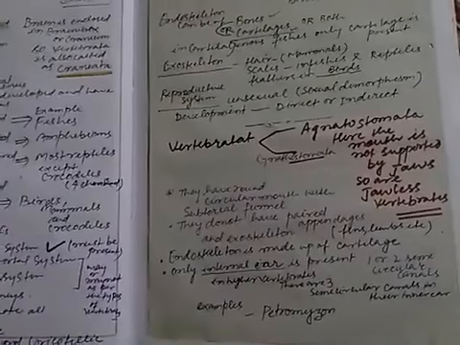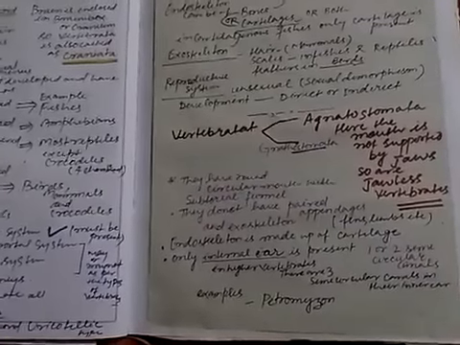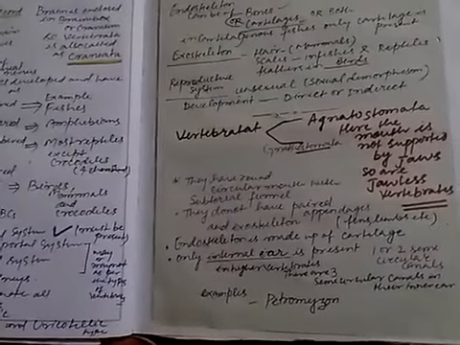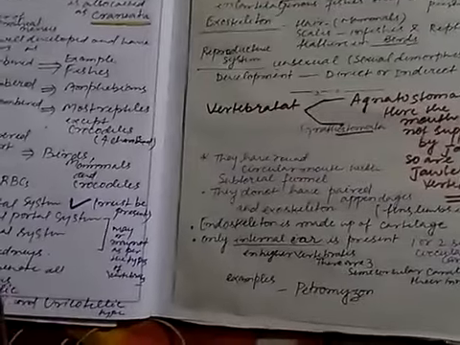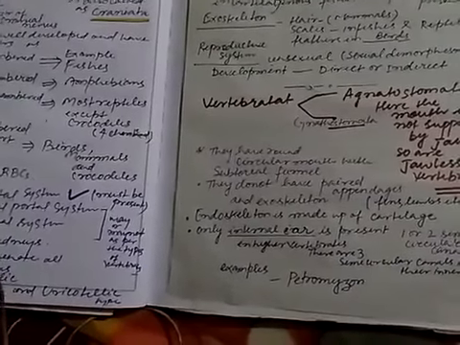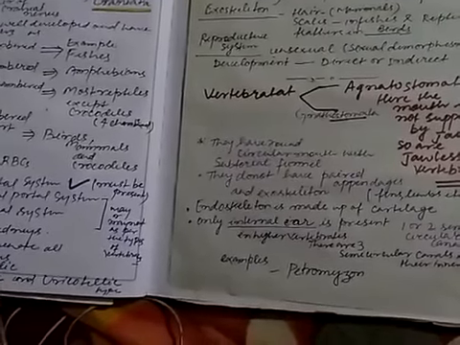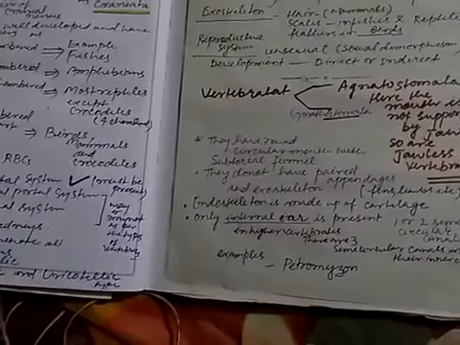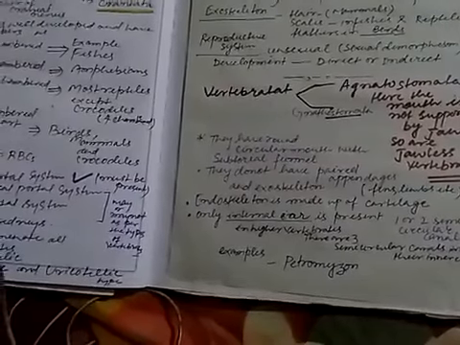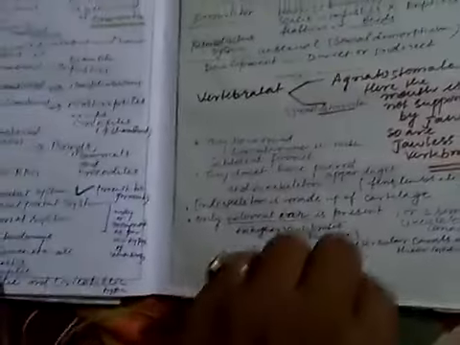Vertebrata is divided into Agnatha, where the mouth is not supported by jaws and they are jawless vertebrates, and the second is Gnathostomata. Agnatha have a round circular mouth with a suctorial funnel. They do not have paired appendages, fins or limbs. The skeleton is made up of cartilage. Only the internal ear is present, with 1 or 2 semicircular canals. In higher vertebrates there are 3 semicircular canals in the ear. The example is Petromyzon.